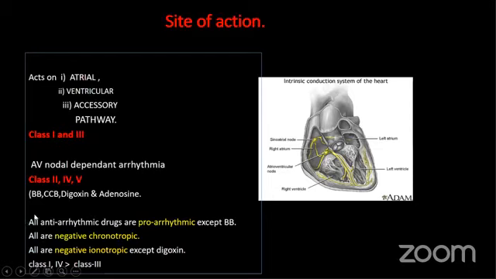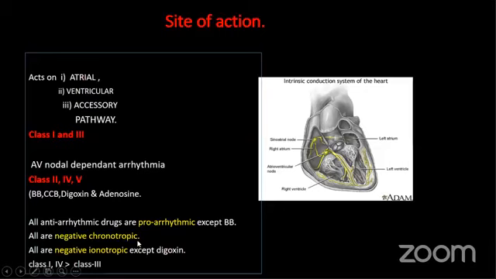These are the common features of all antiarrhythmic drugs. All antiarrhythmics are proarrhythmic, except beta blocker, but sotalol is also proarrhythmic. So why is it not included in the beta blocker group? All antiarrhythmics have negative chronotropic effects, meaning they reduce the heart rate.